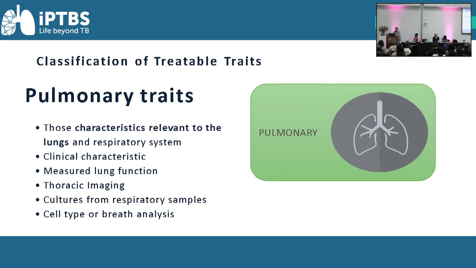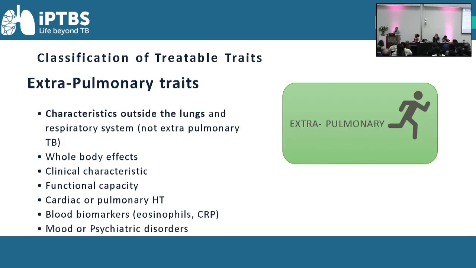They're a clinical characteristic and they're identified by different means. Extrapulmonary traits, some of which we've heard today about pulmonary rehabilitation, where pulmonary rehabilitation might be relevant. We've also heard about characteristics, behavioural patterns such as smoking, and we've also heard about anxiety and mood disorders, which is another important extrapulmonary trait to consider.